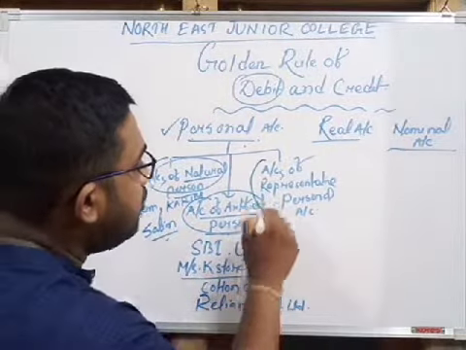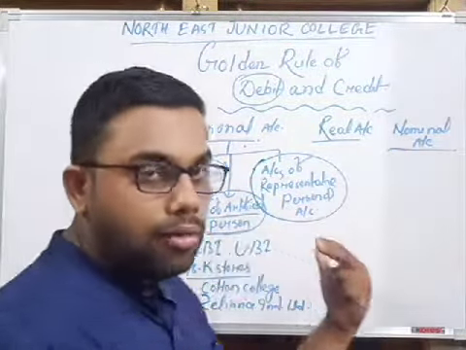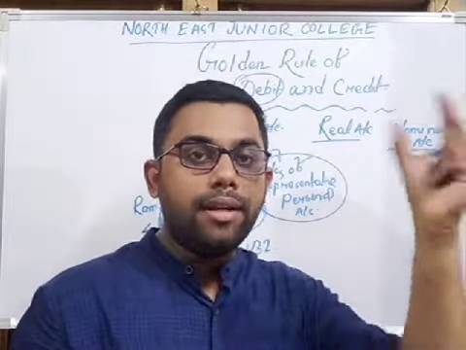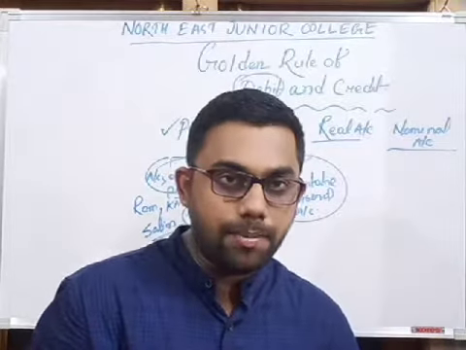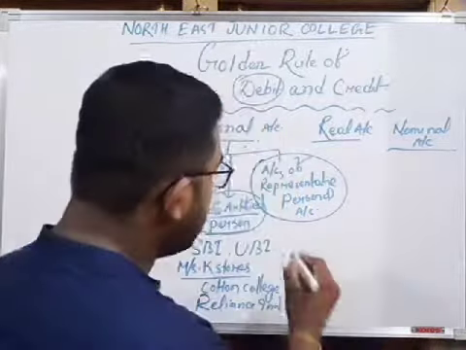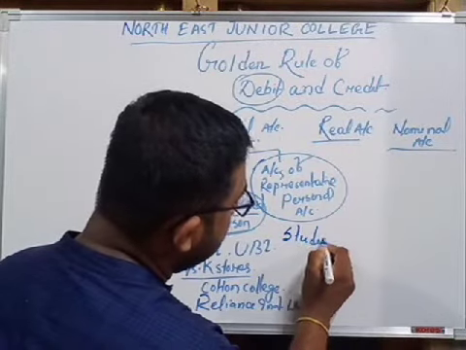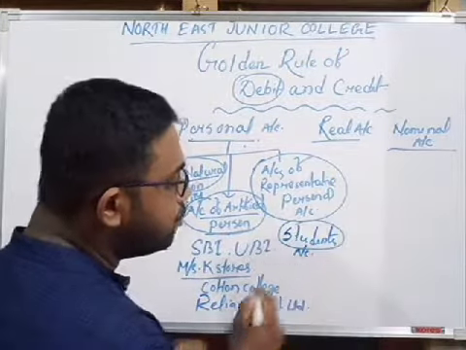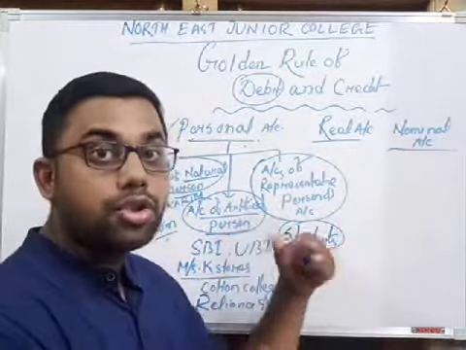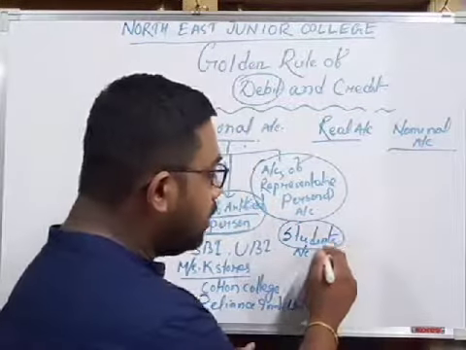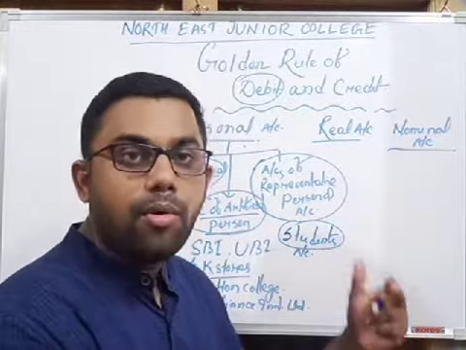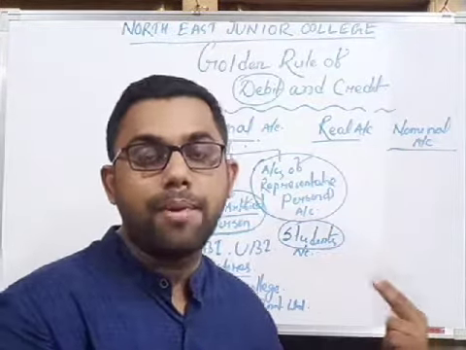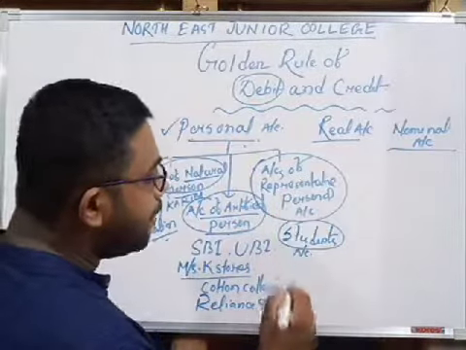Okay, next, the representative personal account. In that account, in the types of account heads, it records transactions relating to a large group of persons together, like a students account. Here we cannot identify each and every student, but it is an account related to the students. So more than one student, or more than 100 students, a large group of students falls in this account. So it represents a large group of persons together. So it is a representative personal account.